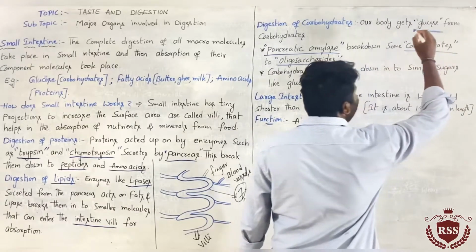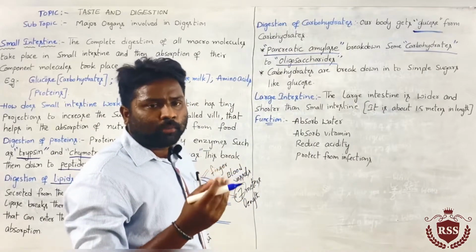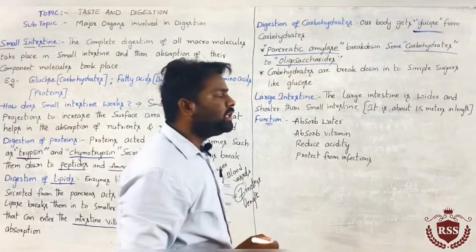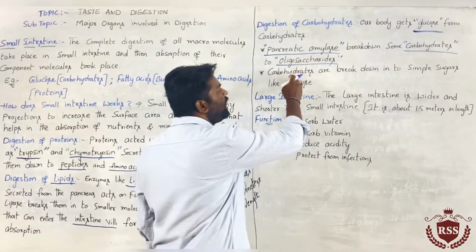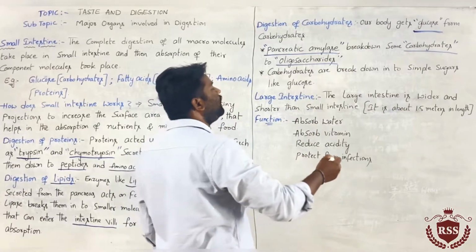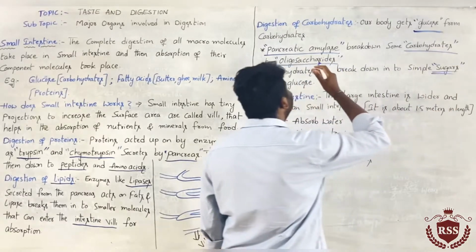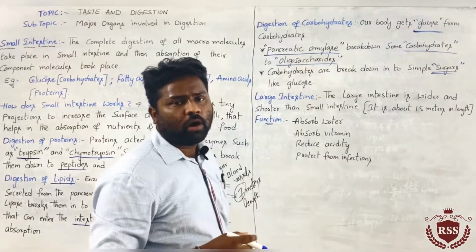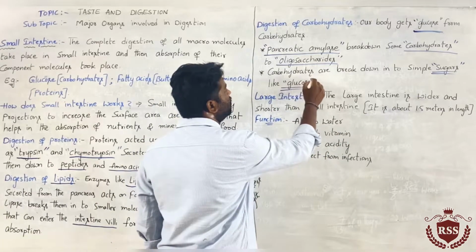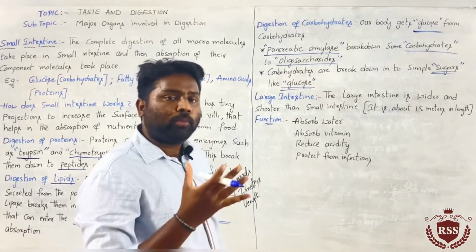These oligosaccharides then break down into smaller molecules called sugars, the simple molecules, nothing but glucose. In this way our body gets glucose from the carbohydrates.